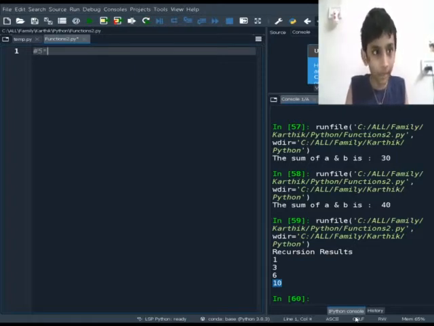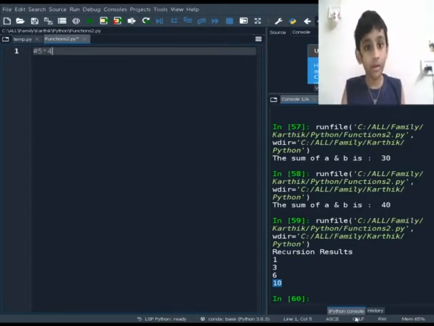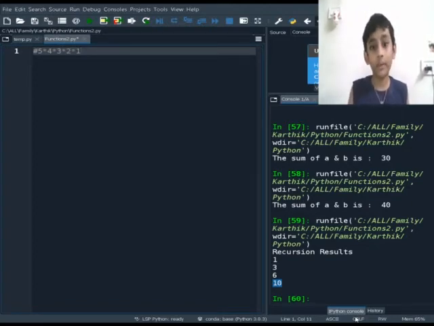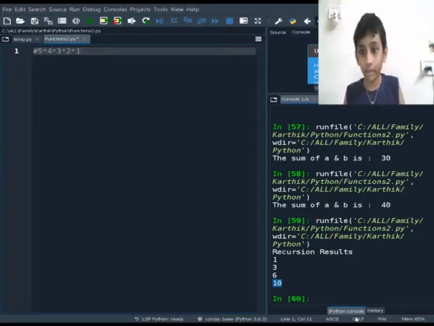So 5 multiplied by 4 is equal to 20, and 20 multiplied by 3, 60, and 60 multiplied by 2, 120, and 120 multiplied by 1, 120. So this is called factorial.